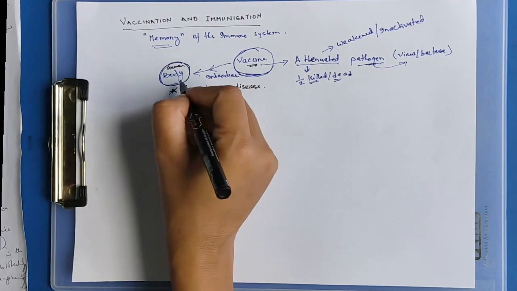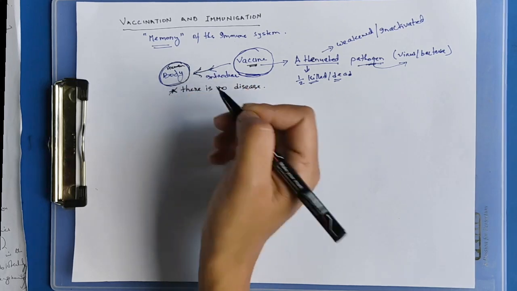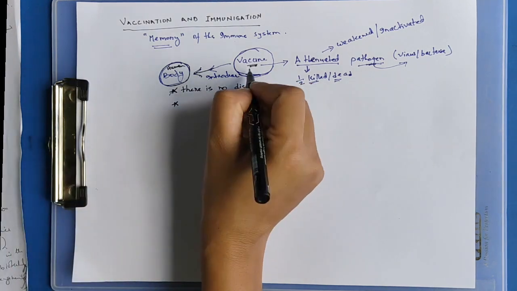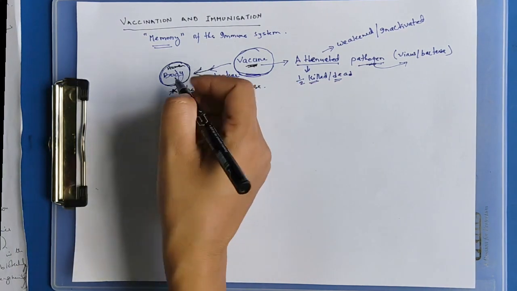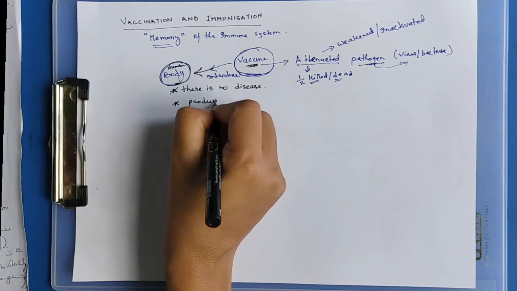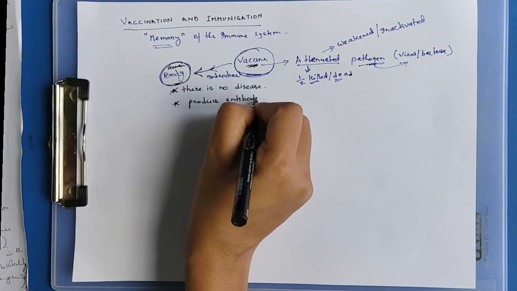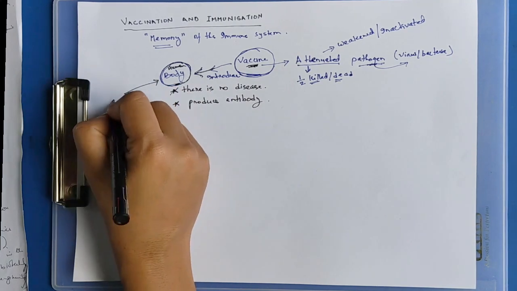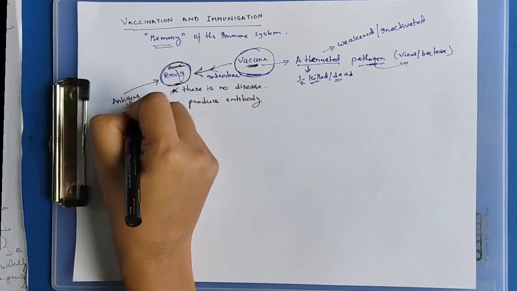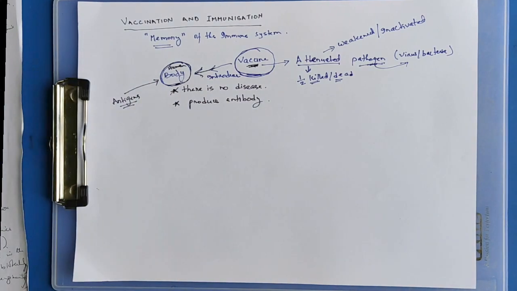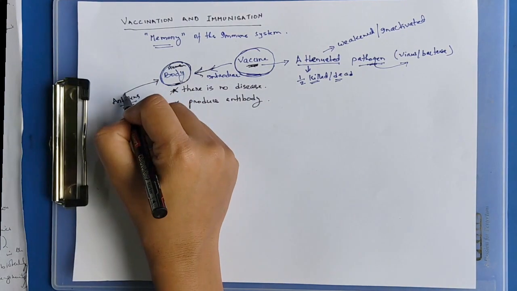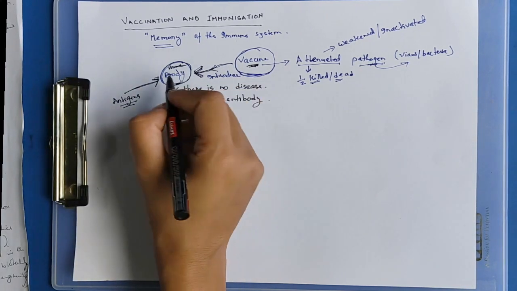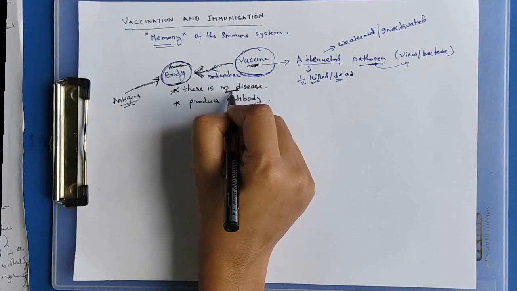Instead, this vaccine that is introduced in the body will produce antibody. When the body is attacked by any antigens, foreign particles, foreign organisms, virus, bacteria, the vaccine will not cause any disease.